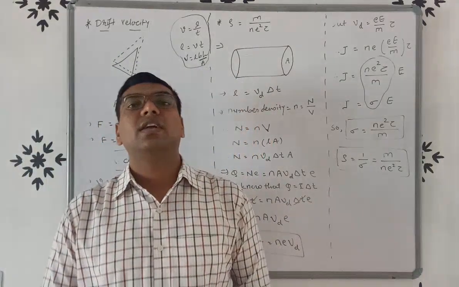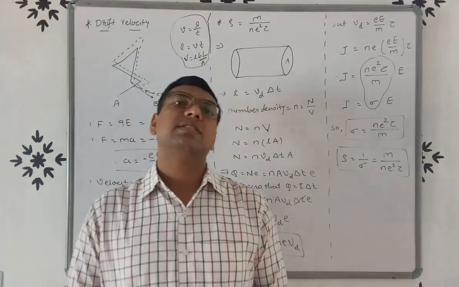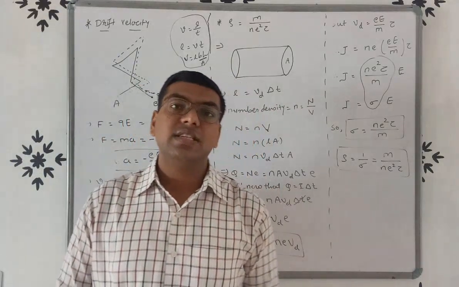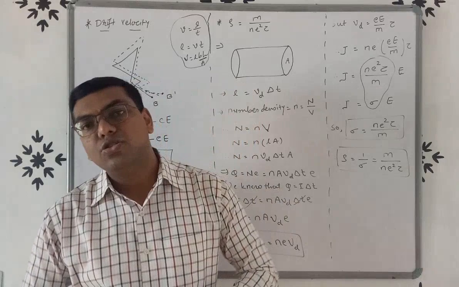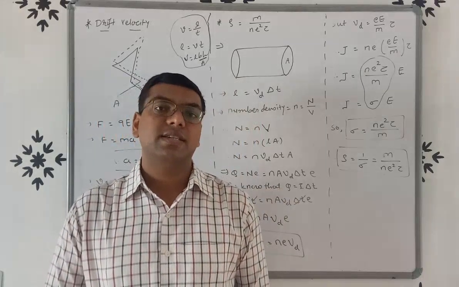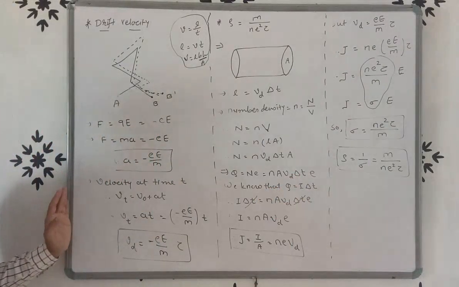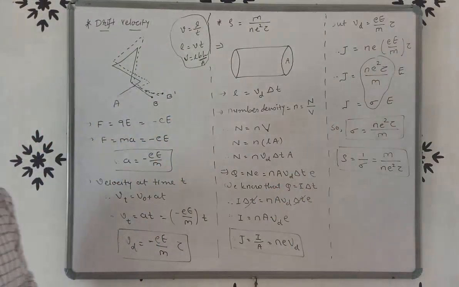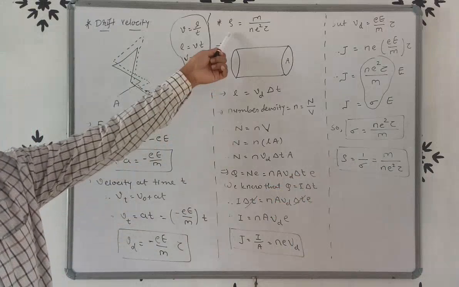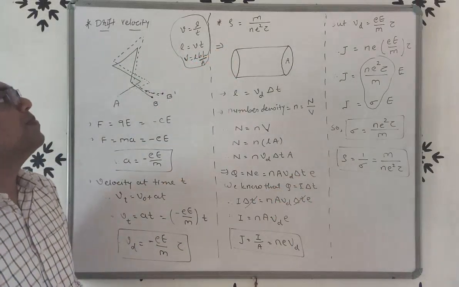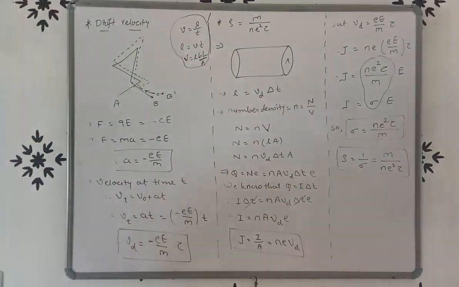Because these equations are very useful for your examination. So this is the drift velocity, and the second one is to prove the relation between resistivity and relaxation time tau. Now we move forward to our next topic, that is mobility.